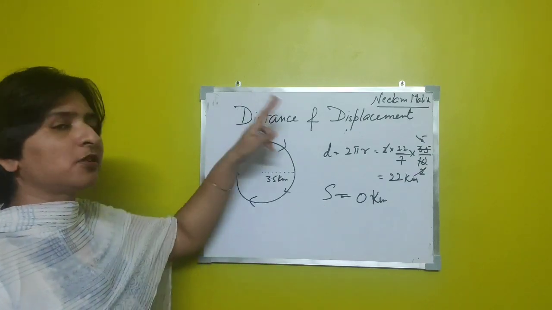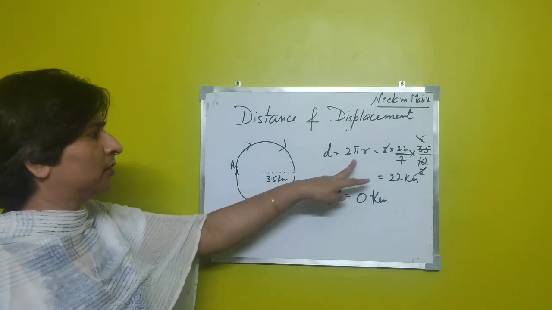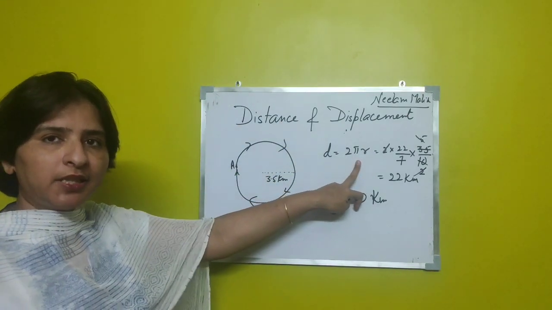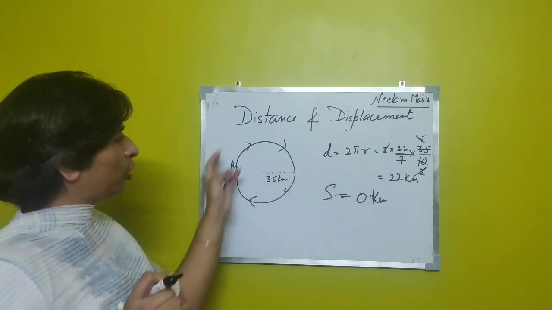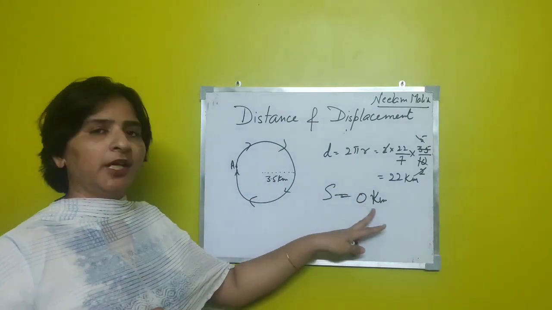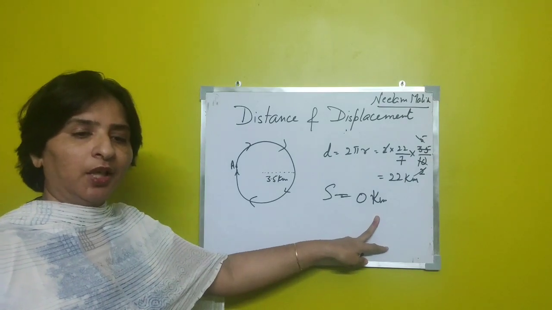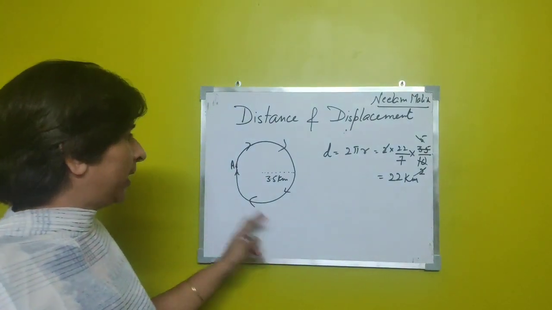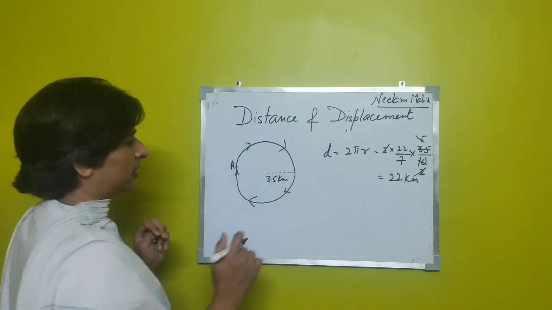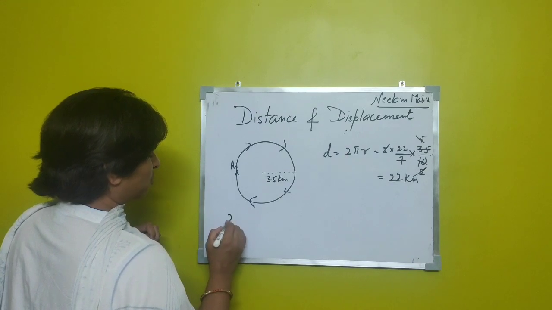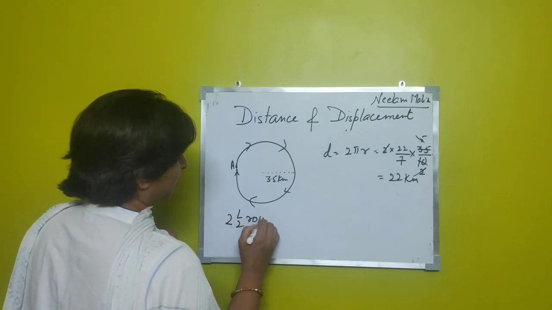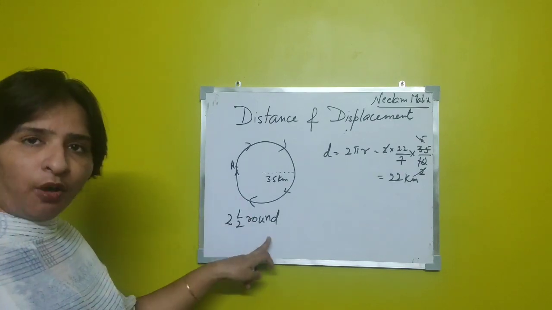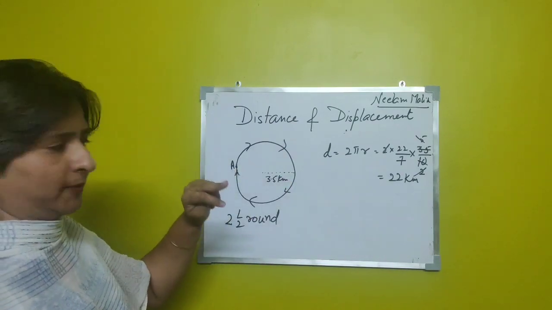What if he covers 2 rounds of the same path? Into 2. 3 rounds of the same path? Into 3. And in all those complete rounds, the displacement is going to be 0. Now, what if he does not complete the round? Rather, this time say he covers 2.5 rounds of the circular track.